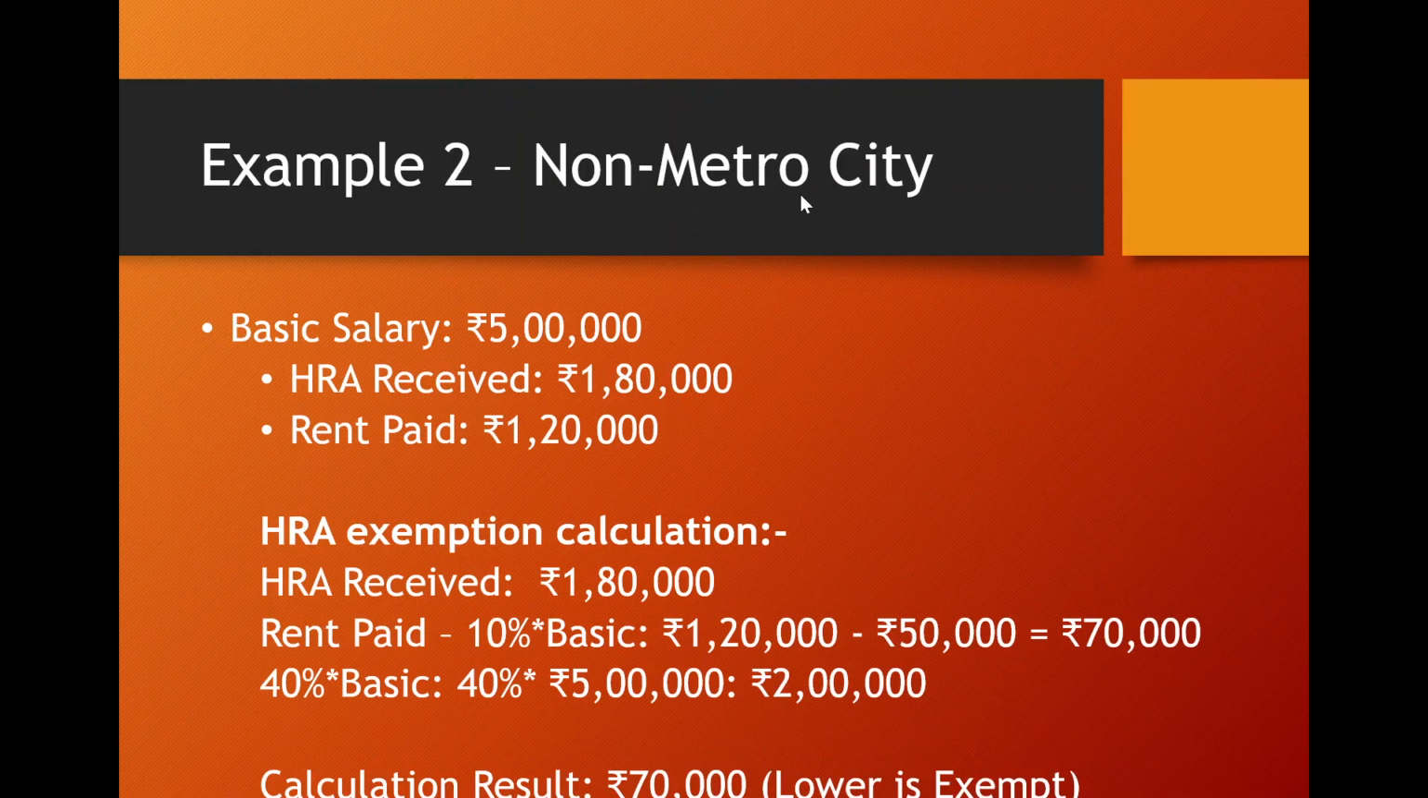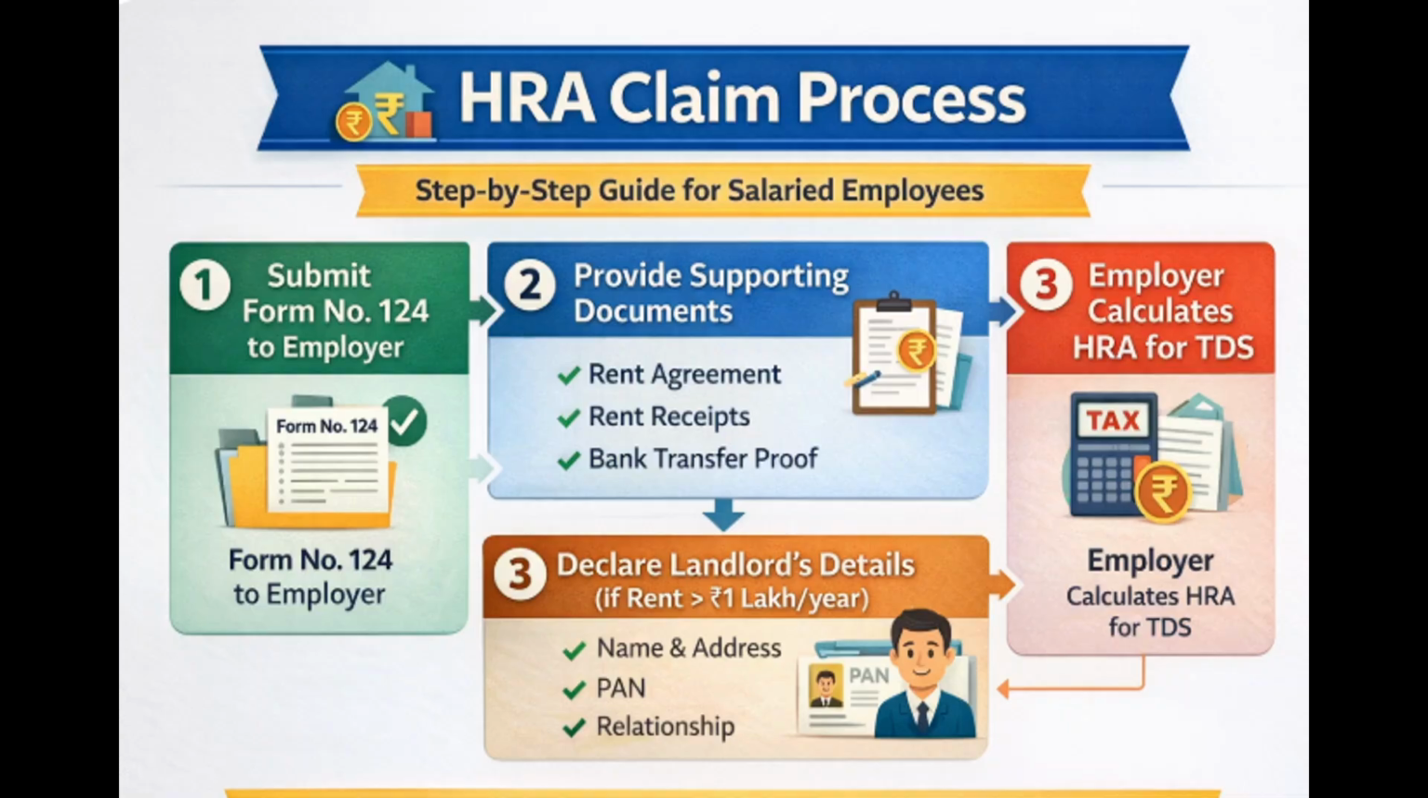Further, in case of a non-metro city, basic salary is 5 lakh, assuming the same DA allowance nil, HRA received 1 lakh 80,000, rent paid 1 lakh 20,000. HRA exemption calculation: HRA received 1 lakh 80,000; rent paid minus 10% of basic, which is 70,000; 40% of basic, so it is 2 lakhs. So the lower, 70,000, is exempt. So this is the case of a non-metro city.